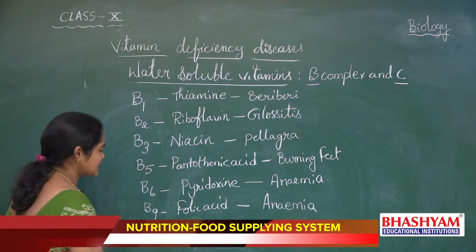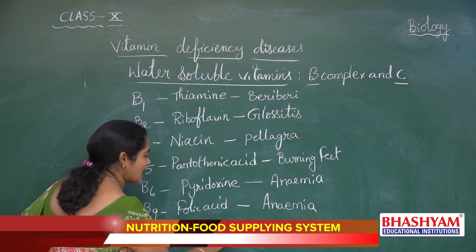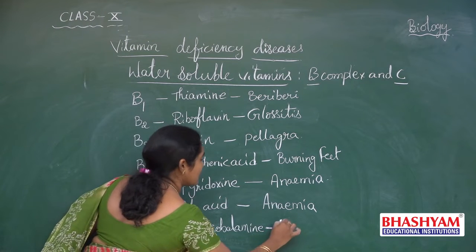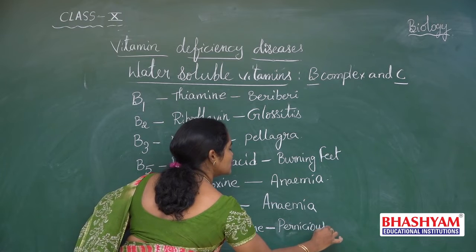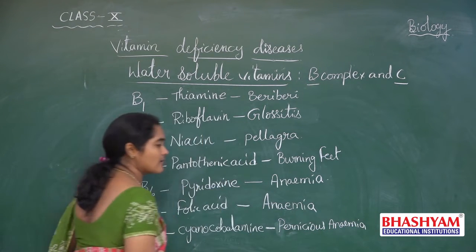B12. Its chemical name is cyanocobalamin. Its deficiency disease is pernicious anemia. Pernicious anemia means severe anemia.